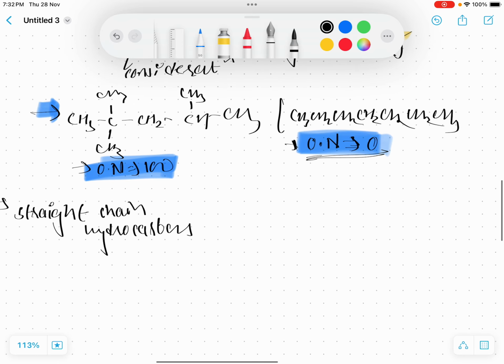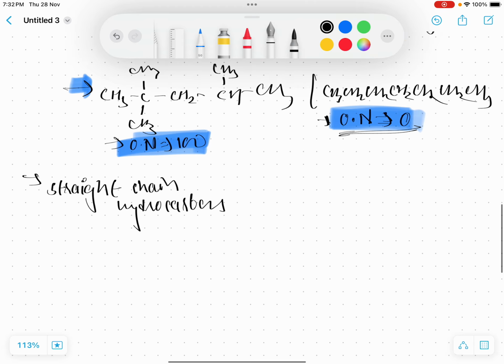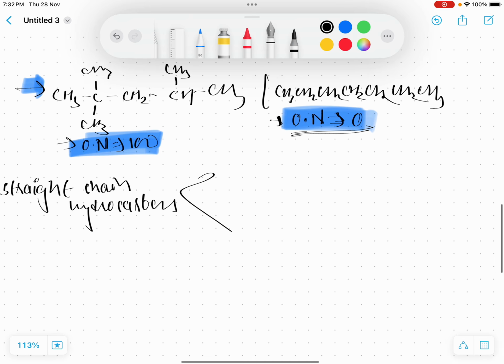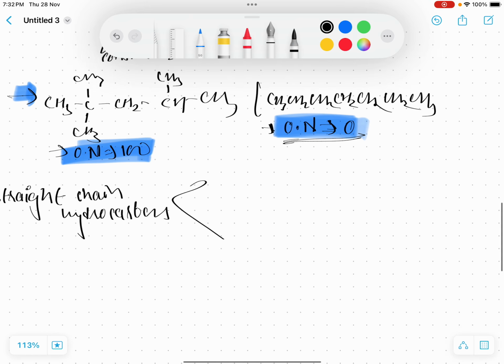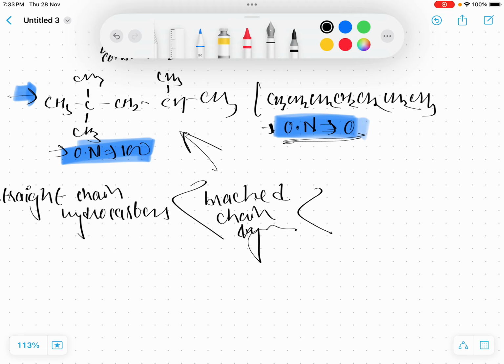Look here, n-heptane is a straight chain hydrocarbon, which is found to be 0. So straight chain has the lowest octane number, and above the straight chain hydrocarbons there are branched chain hydrocarbons. Isooctane is also a branched chain hydrocarbon. There are also compounds which have an octane number of more than 100 as well.